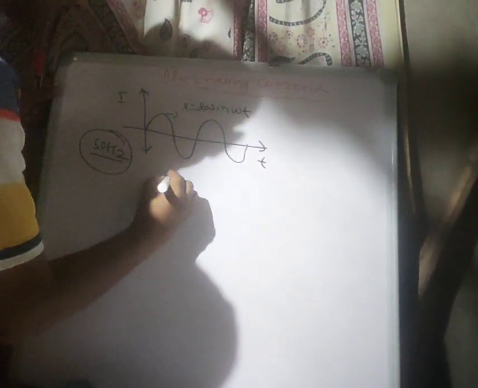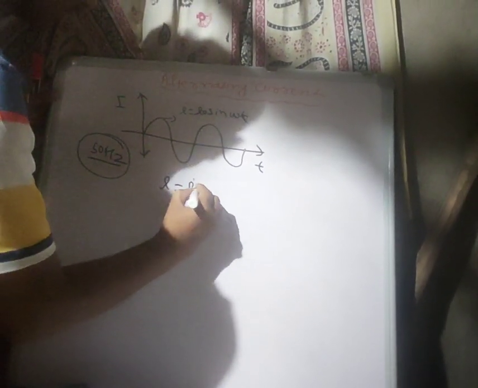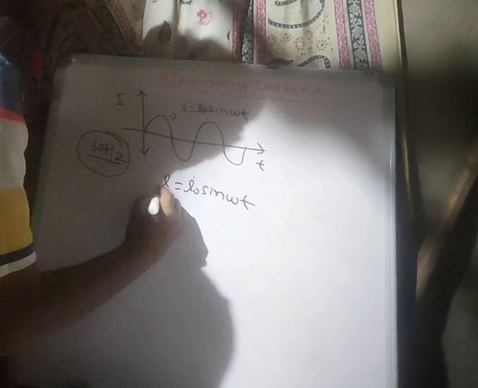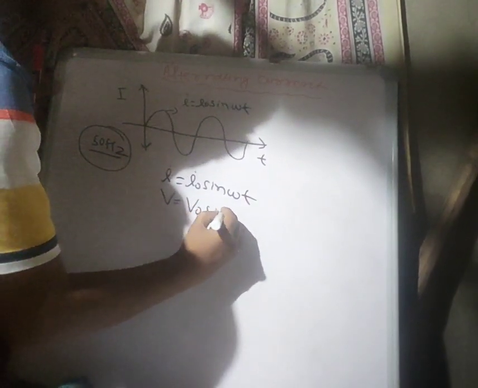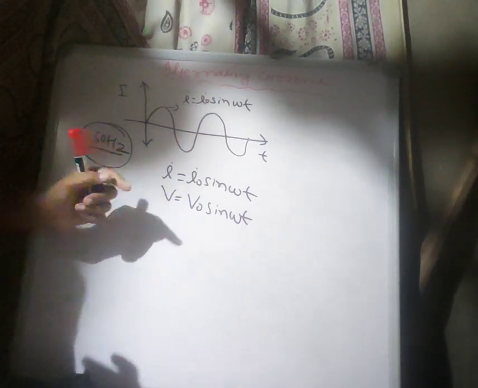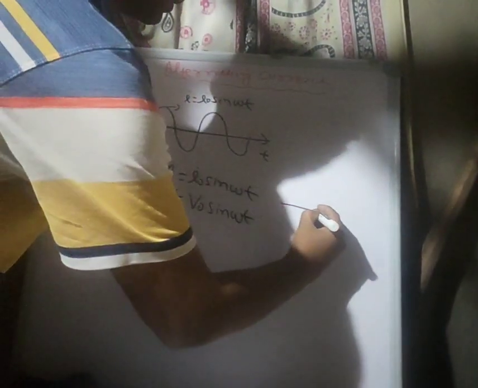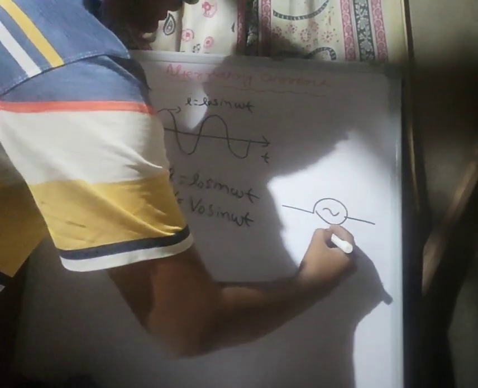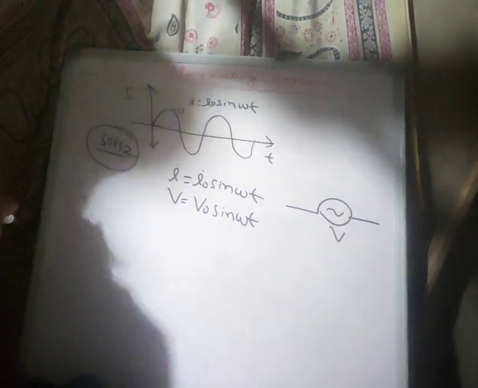If we talk about the alternating supply in India, the frequency of alternating current is 50 hertz. In our domestic supply, the frequency of alternating current is 50 hertz. Now, to represent alternating current or voltage, we write I equals I naught sine omega t and V equals V naught sine omega t. This is the general method to represent alternating current and alternating voltage, and to represent alternating voltage, we use this symbol.